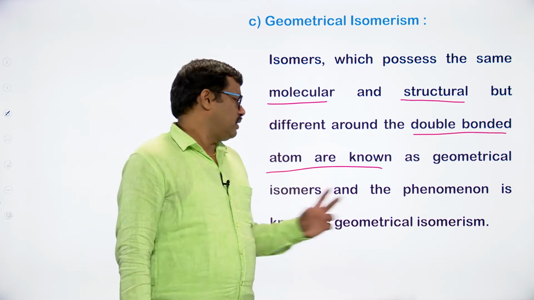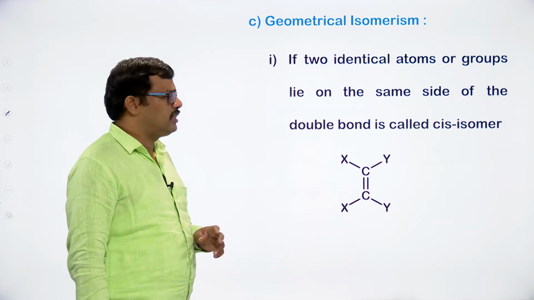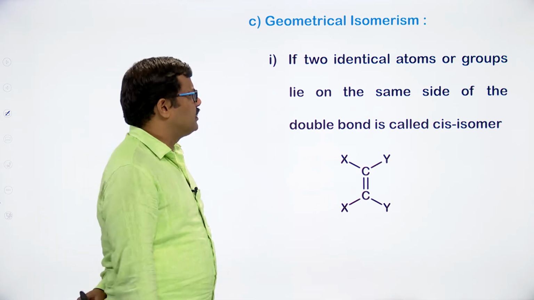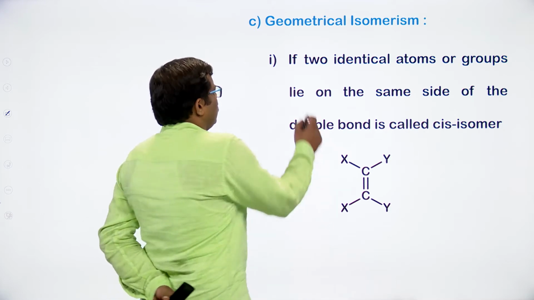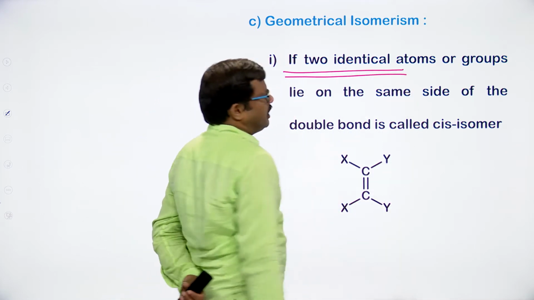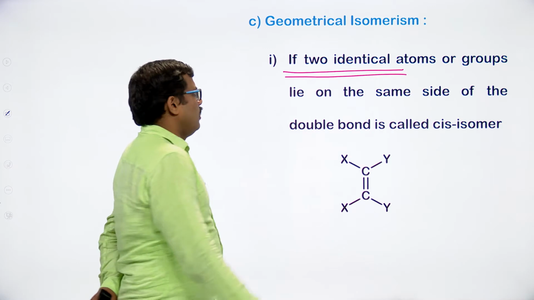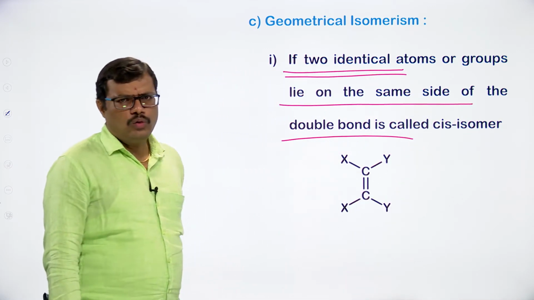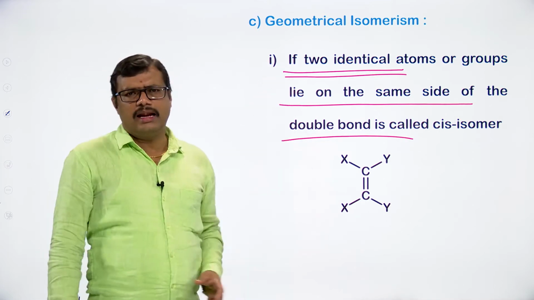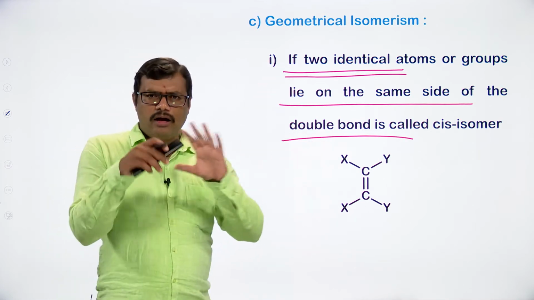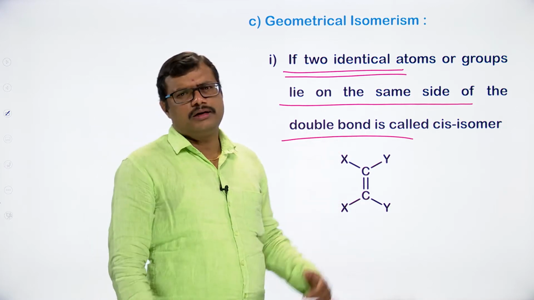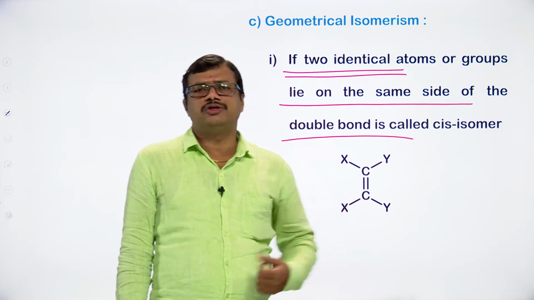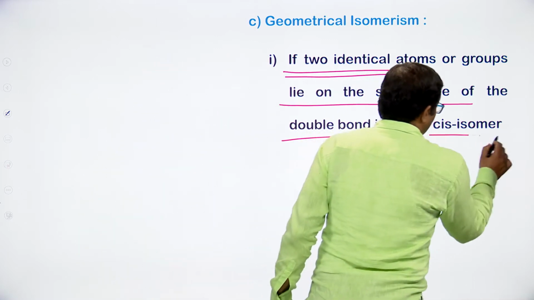Here, geometrical isomers can be represented as cis isomer and trans isomer. What is a cis isomer? If two identical atoms or groups lie on the same side of the double bond, that isomer is taken as the cis isomer.